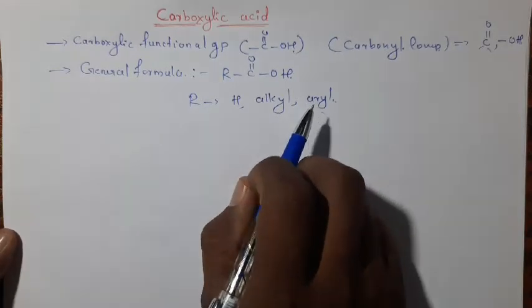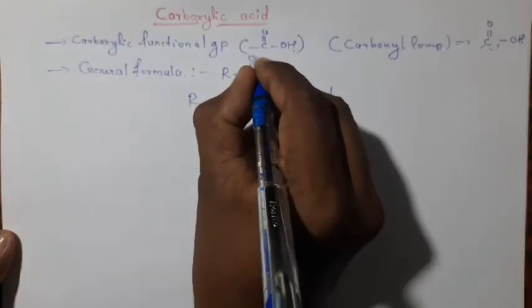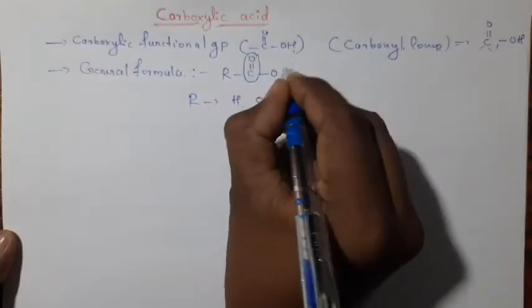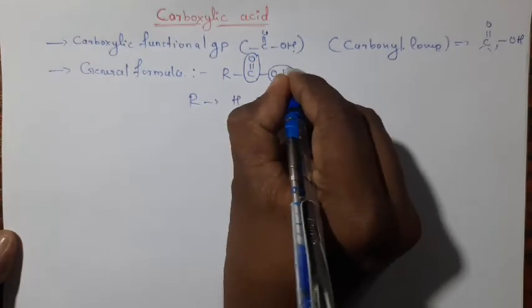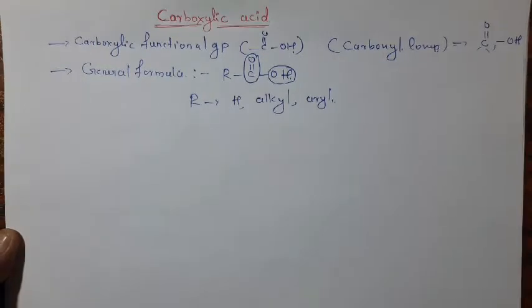These contain two functional groups. The first one is the carbonyl group as well as the hydroxyl group, and both together are called the carboxylic functional group. These are called carboxylic acids.